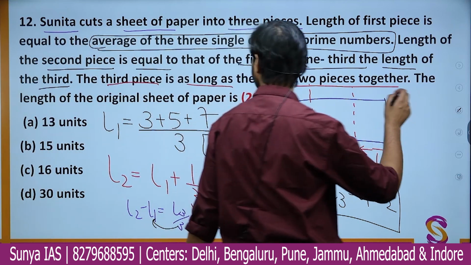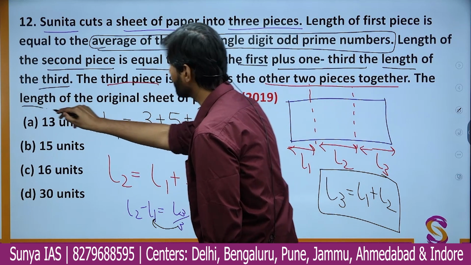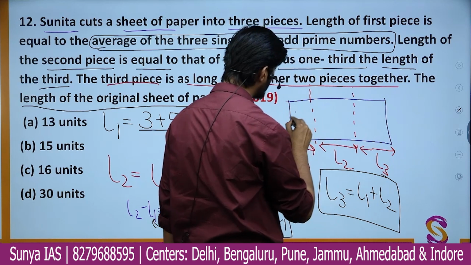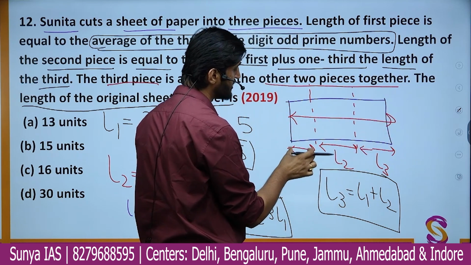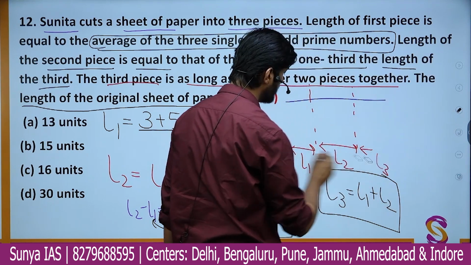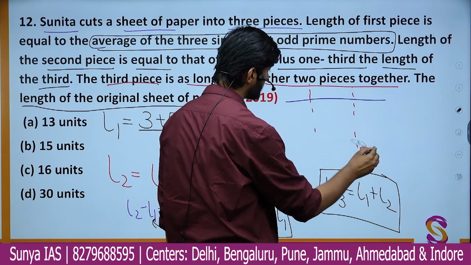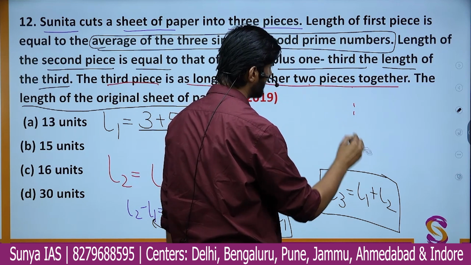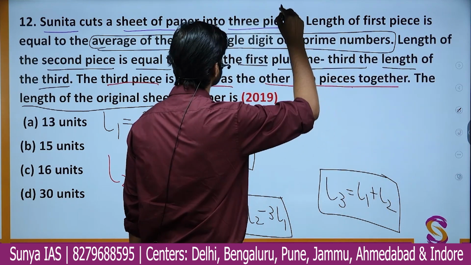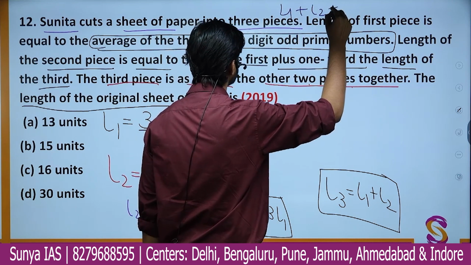We have to find the length of the original sheet of paper, that is we have to find this overall length from here to here, and that will be simply L1 plus L2 plus L3. That is, in this question we have to find the value of what? L1 plus L2 plus L3. So let me write it down on the top. We have to find L1 plus L2 plus L3.